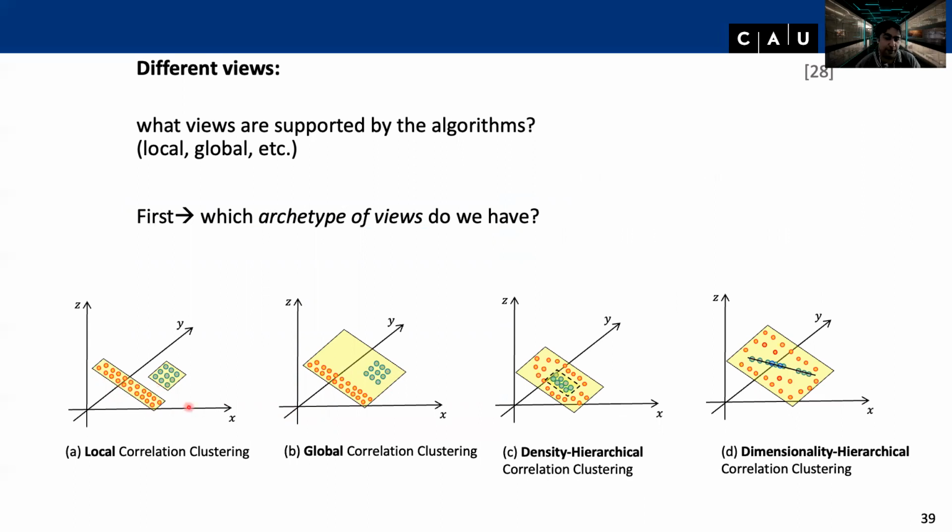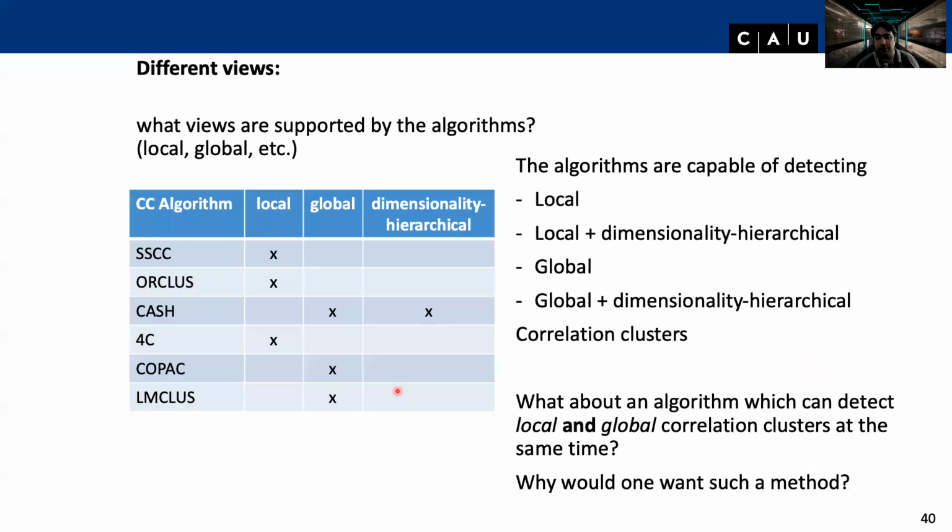They have the same linear correlation, so to speak, the same orientation and translation. And here you miss the local specialty. Here you miss that there is a subgroup which exhibits among this a larger variance than among that direction, and the other way around, one cluster which has equal variance in both directions. So it is of interest, or there may be cases where you wish to have both of these views. And well, this is so far about it. A quite short clip, which only deals with the topic of local and global.